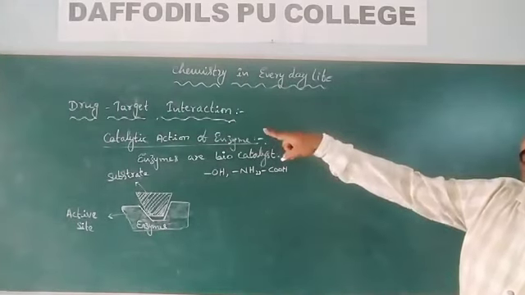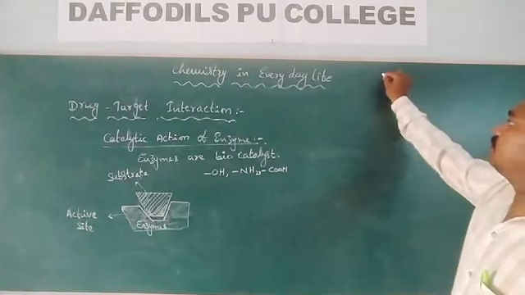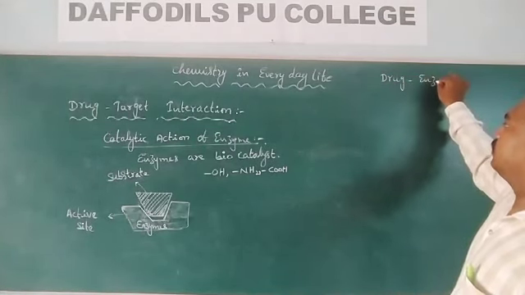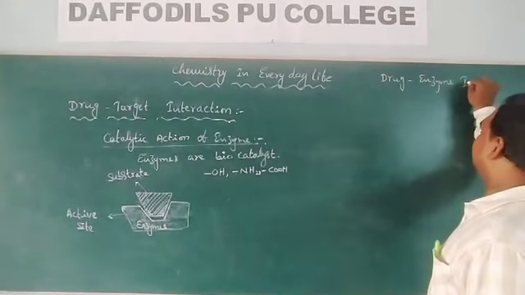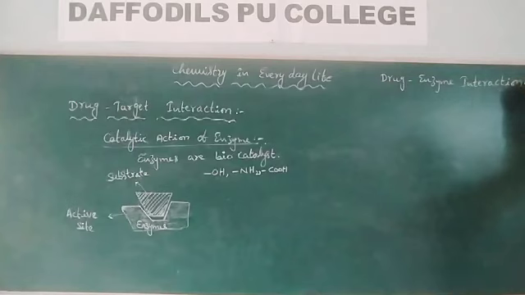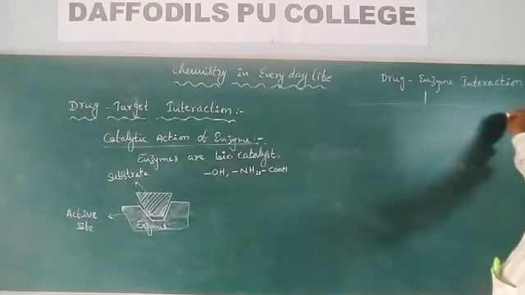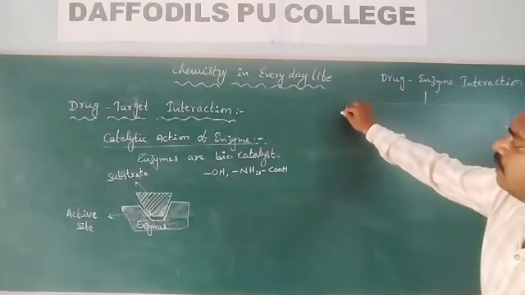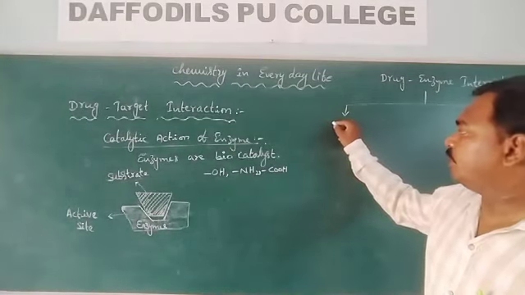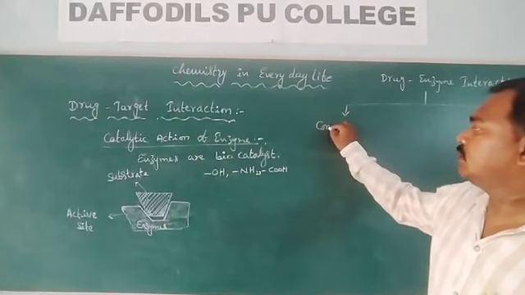The target for the drug is the enzyme. This drug enzyme interaction can be discussed in two different types. One is competitive inhibition.